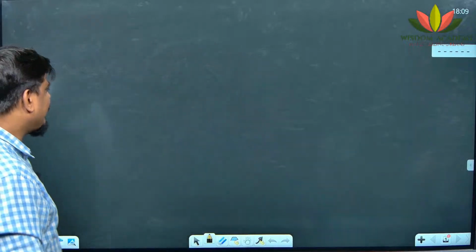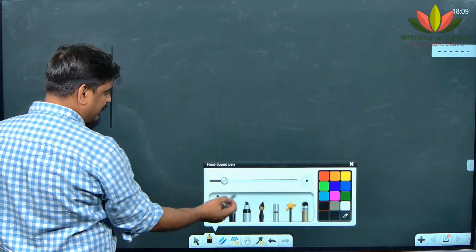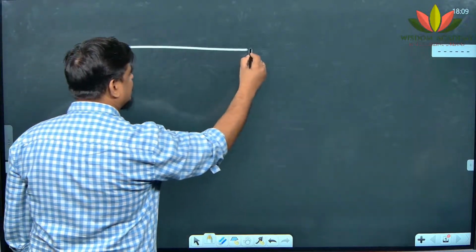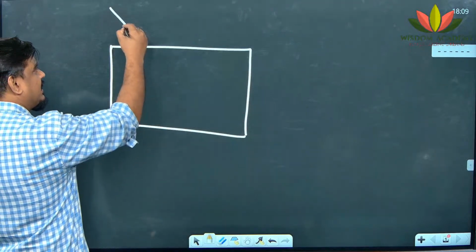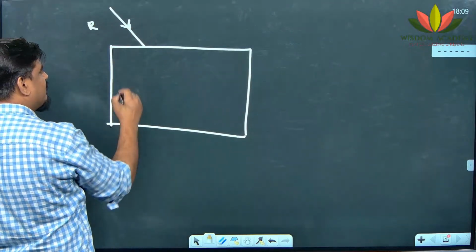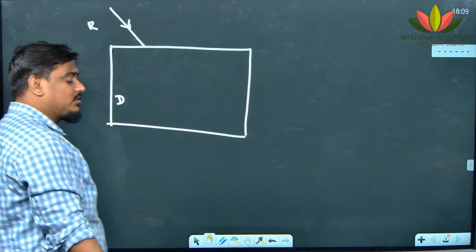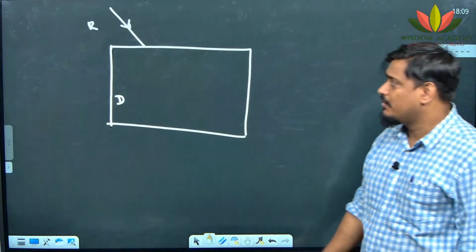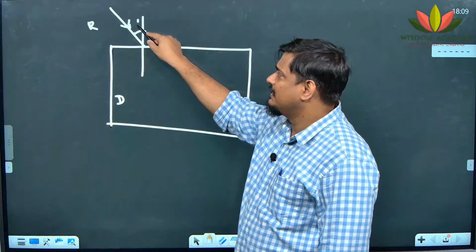Okay. Otherwise, if the light is going from one particular medium to another medium, for example, I am drawing a glass slab here, and light is entering from a rarer medium to a denser medium. How will it bend? Towards the normal. Step number 1, whenever you have a refraction diagram, should be to draw the normal. So if I draw a normal here, I will be getting the angle of incidence.